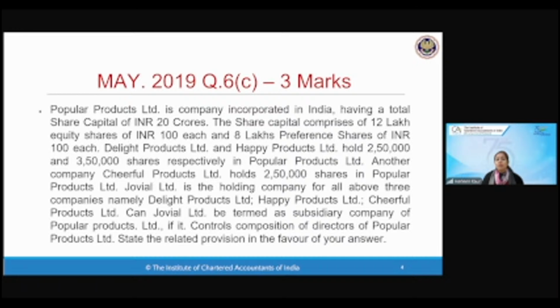Popular Products Limited is incorporated in India, having a share capital of 20 crore rupees, with shares of 100 each: 12 lakh is your equity shares, and 8 lakh is your preference shares. Happy Product and Delight are holding 2 lakh and 3 lakh 50,000 respectively. Cheerful holds 2 lakh 50,000 shares. Jovial is a holding company. Please read this and tell me what is the exact composition, what is the holding, and which company will be a holding company and which company will be considered as the subsidiary company. All of you have to do this question.